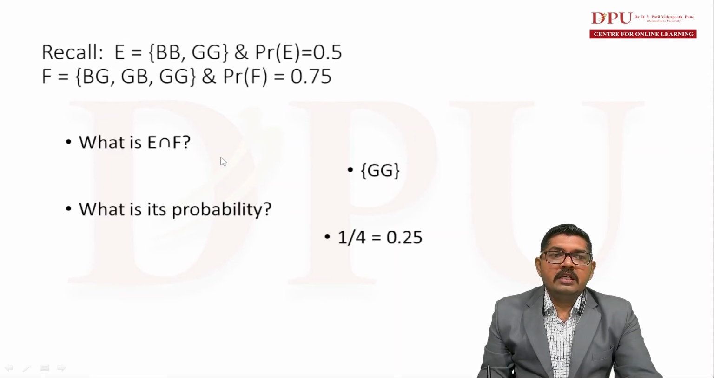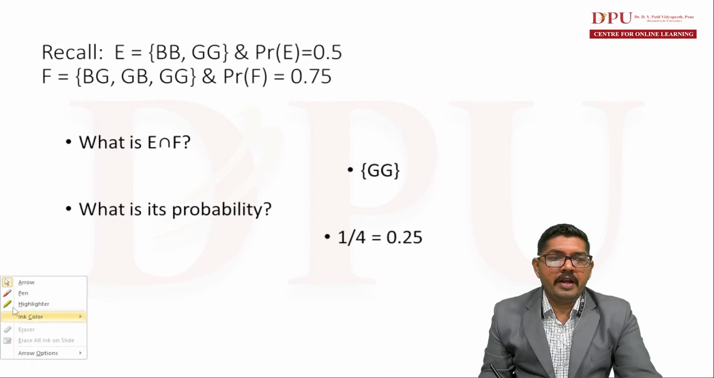So what is E intersection F? E is there in front of you, F is also there in front of you. As we can see, there is only one element which is common to both. All right, let us check them. BB is not common, right? It is not there in F. So GG is the only element which is common in both sets, right?